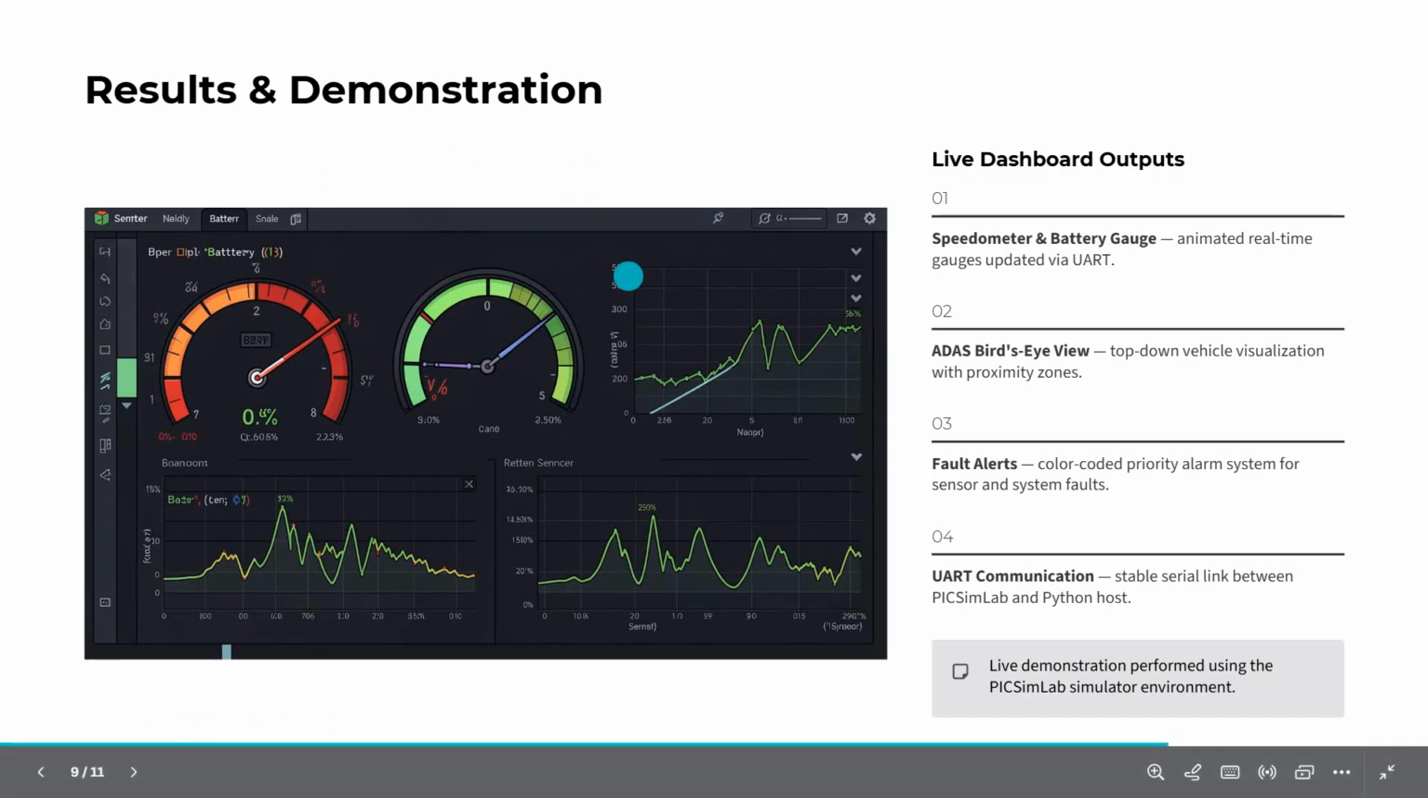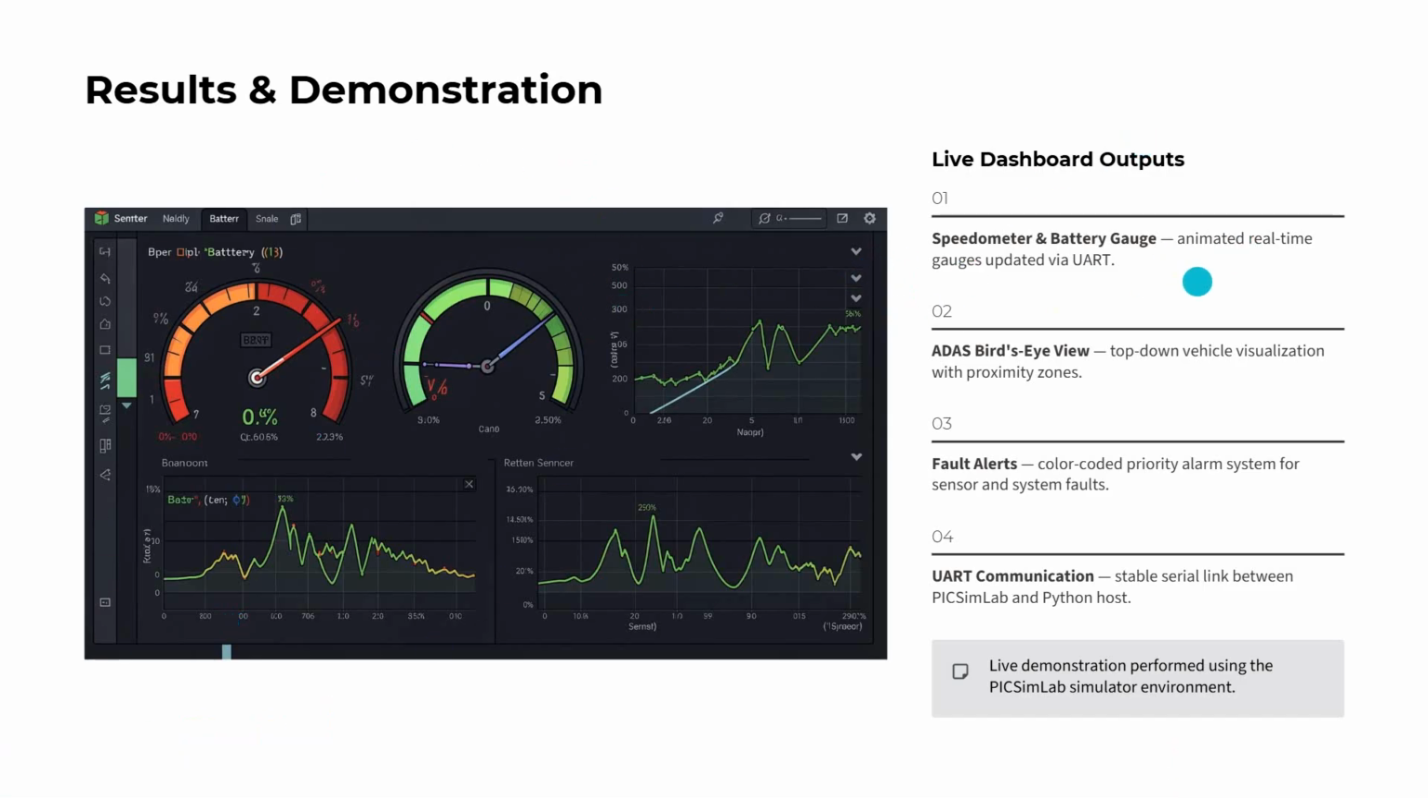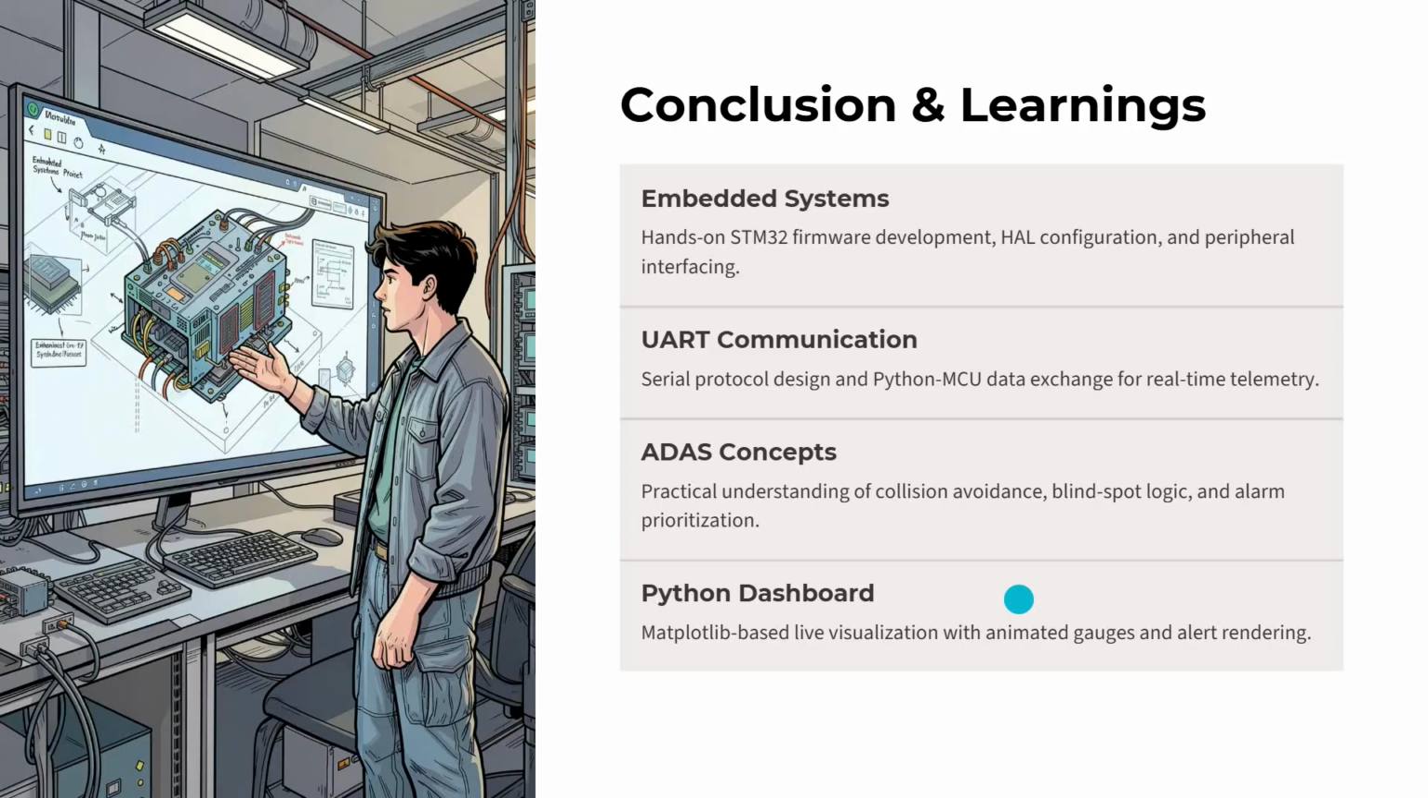Now the results and demonstration, as you can see here. The speedometer and battery gauge are animated, with real-time values updating via UART. You can see all the things that we have shown here: the battery percentage, the speed, everything is shown in the dashboard. You can even see the fault alerts as well.